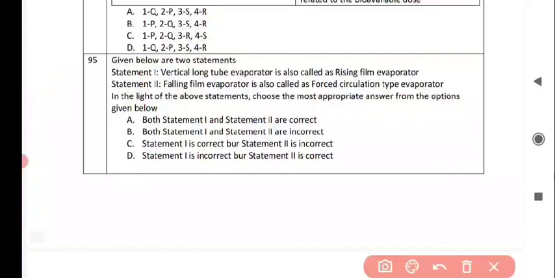Then coming to the next question. In this question, two statements are given. Statement 1 is vertical long tube evaporator is also called as a rising film evaporator, and statement 2 is falling film evaporator is also called as forced circulation type evaporator. In the light of these statements, choose the most appropriate answer from the options given below. The correct answer is option C, that is statement 1 is correct and statement 2 is incorrect.